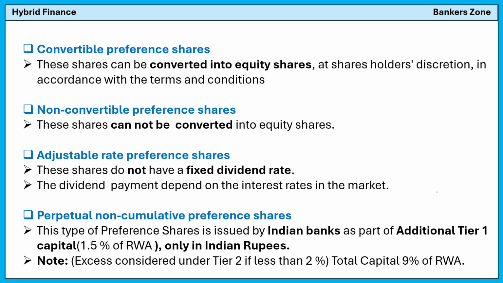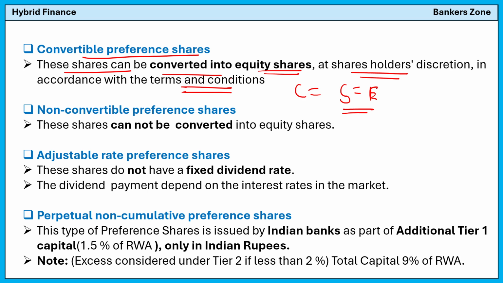Okay, now see, convertible preference share means what? These shares can be converted into equity shares. The name itself indicates it: convertible means the share can be converted into the form of equity. And it is the choice of the shareholder in accordance with the terms and conditions at the issue of the shares. Now non-convertible simply means shares which cannot be converted into equity, called non-convertible preference shares.